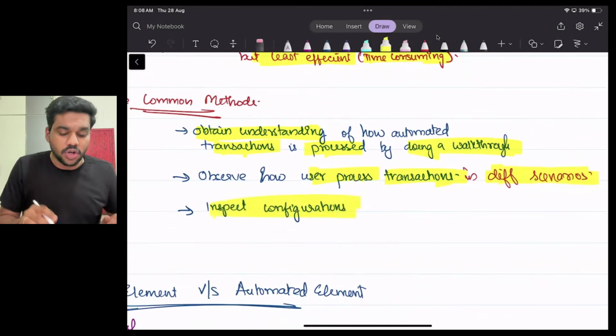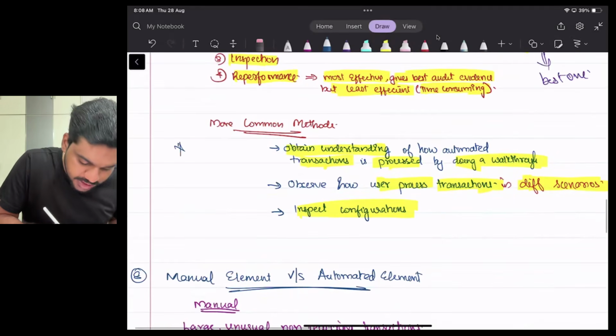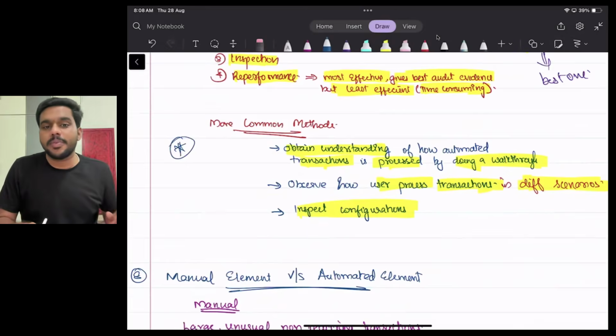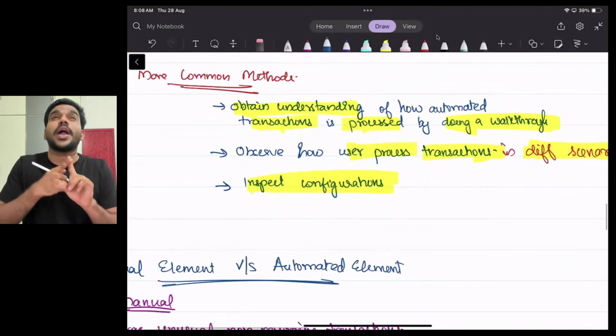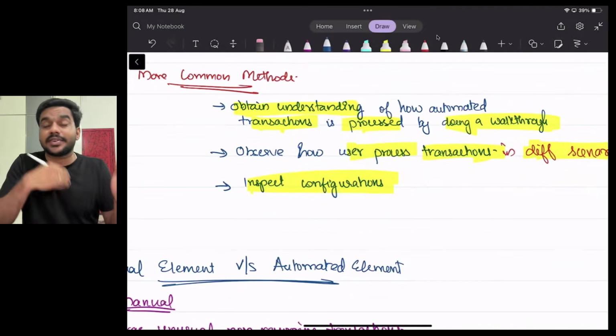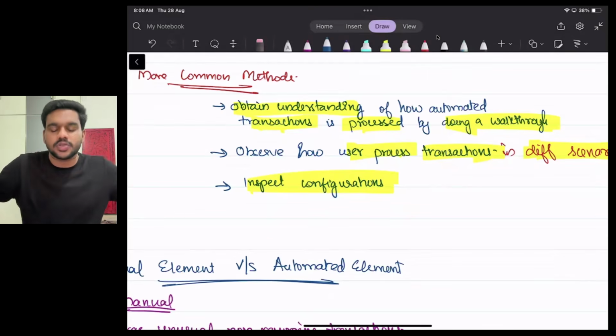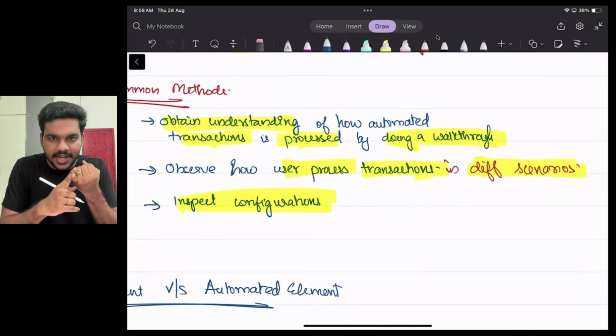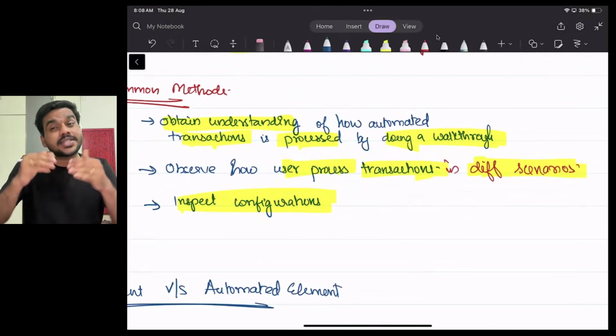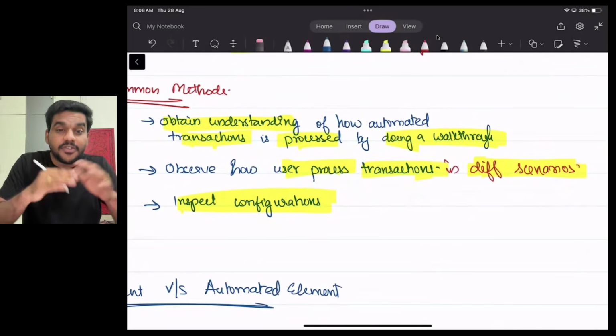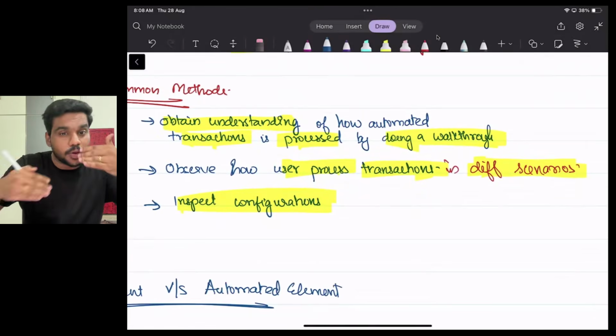And finally, I should inspect the configuration. Please mark this question as important. What are the common methods? First, I should understand how the system processes the transaction by doing a walkthrough. Then I should understand how the user processes the transaction in different scenarios, when there's less traffic and when there's more traffic.